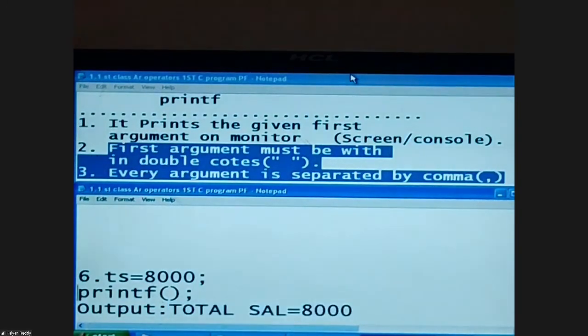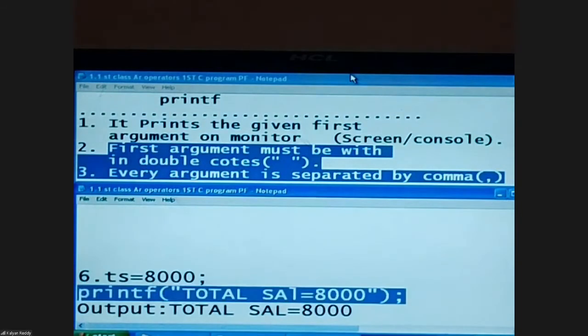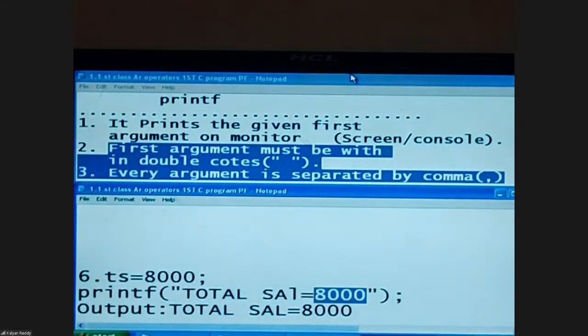So what is the suitable printf statement? Total sal equals to... can I give 8,000 directly? If you give it like this, this is called static. Static means always the same output on screen. Always total sal equal to 8,000, but it needs to change. Now it may be 8,000 or 7,000, 6,000.